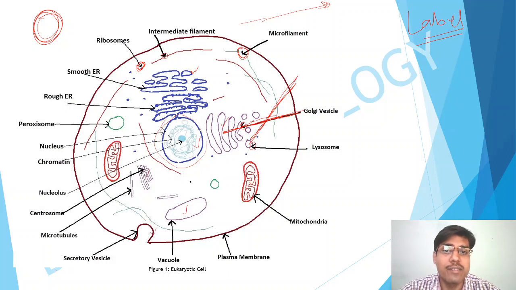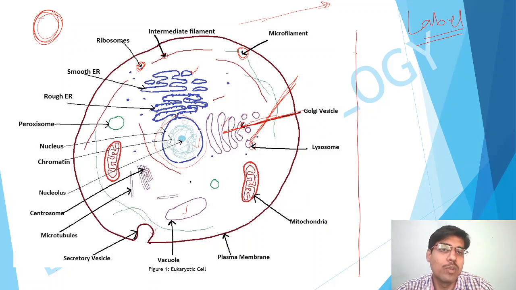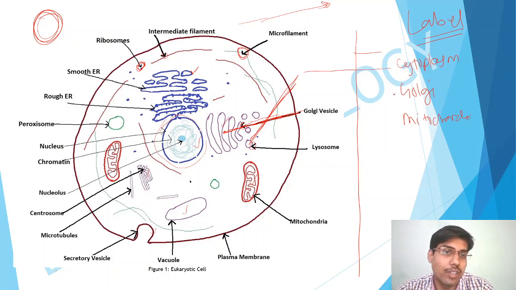The next standard practice is that all of these names should, as far as possible, be in a straight line. Don't draw such a slanted line, but keep it aligned in a straight line, like cytoplasm, Golgi, mitochondria. Show all of them in a straight line, and if possible, keep these lines parallel also.